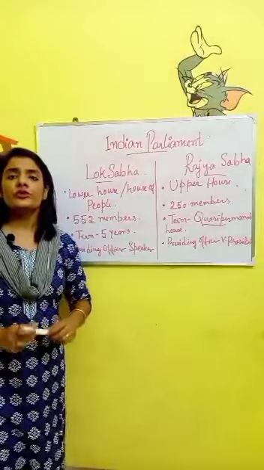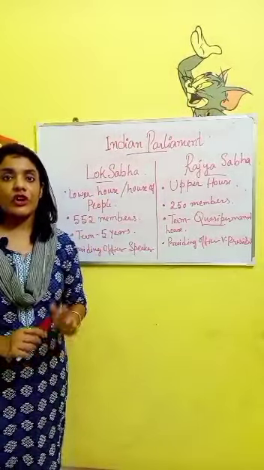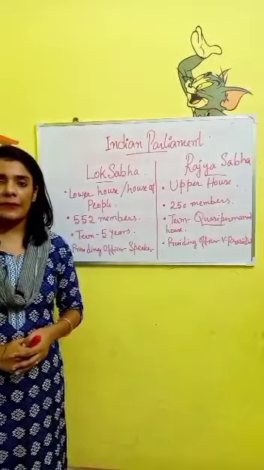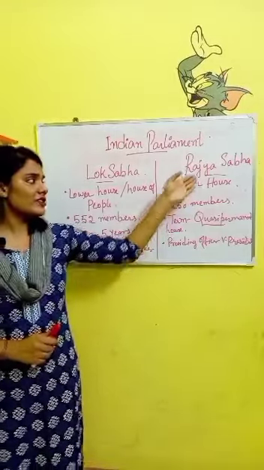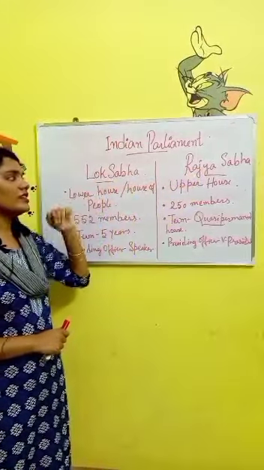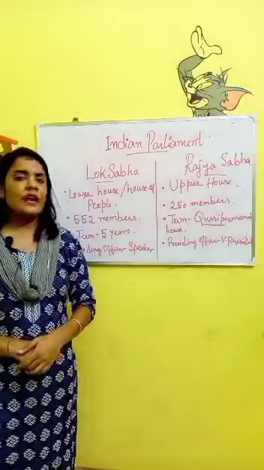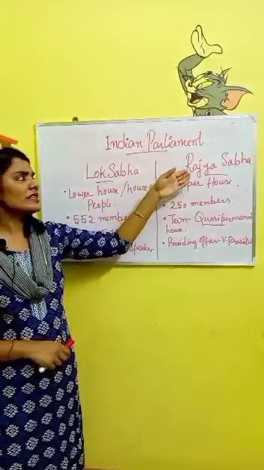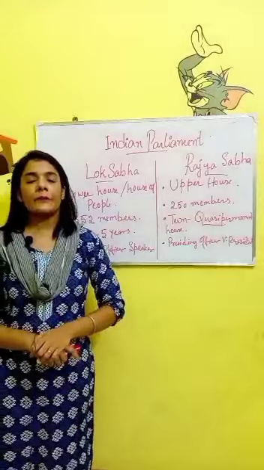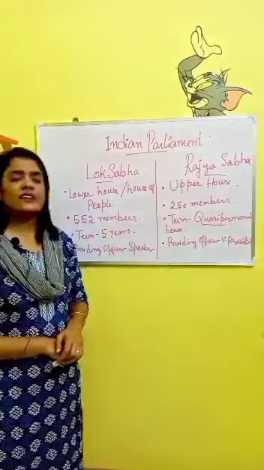Now, there are two houses of the Indian Parliament or the Union Parliament, you can say. What are the two houses of the Union Parliament? First is the Rajya Sabha or the upper house and second is the Lok Sabha or the lower house. Now, at first we will study about the Rajya Sabha or the upper house of the parliament. Now, how many members are there in Rajya Sabha?